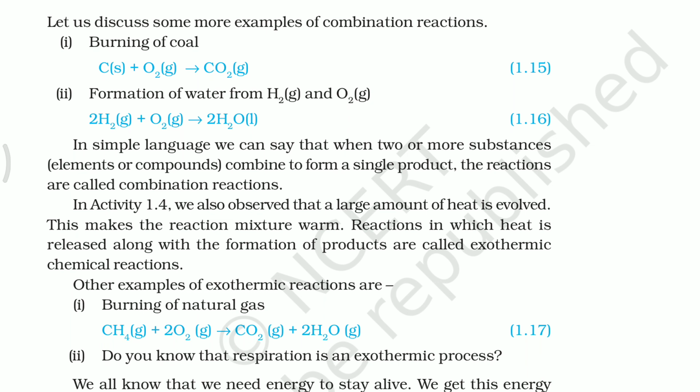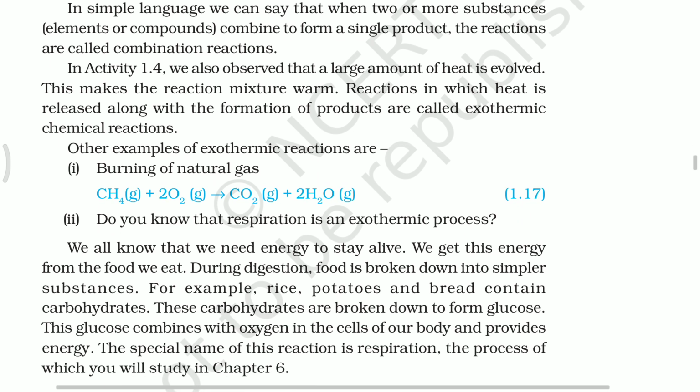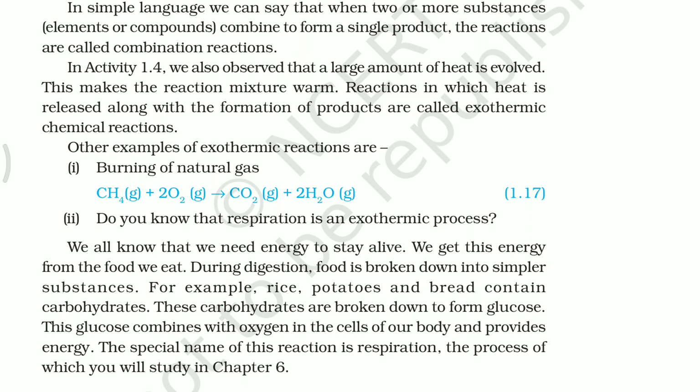Burning of natural gas, or combustion of methane: methane, when it reacts with oxygen, gives carbon dioxide and water along with an enormous amount of heat.